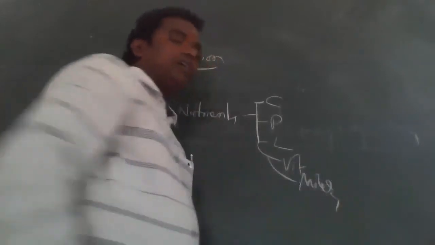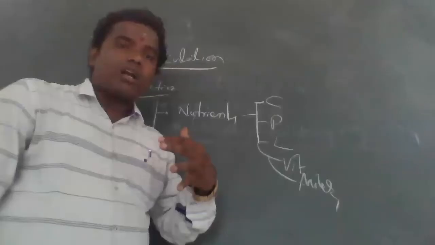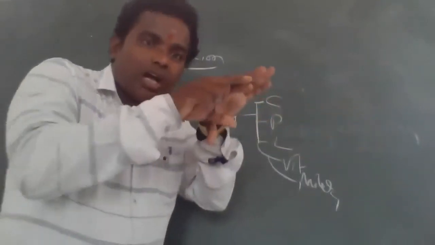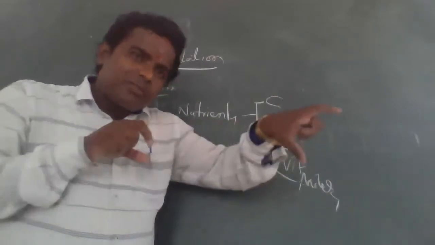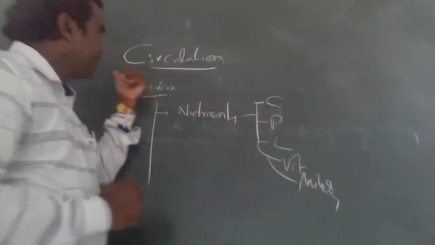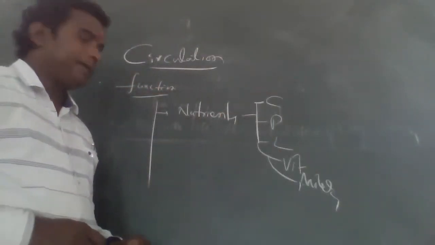These are the nutrients, micro and macronutrients, which are transported from one part to another part through a transport system. That transport system is called circulation. Okay, very good.